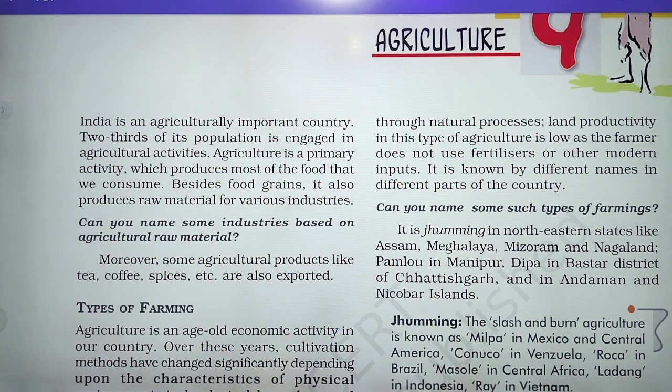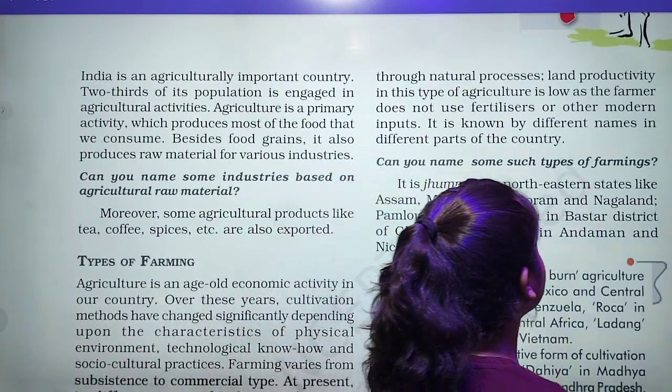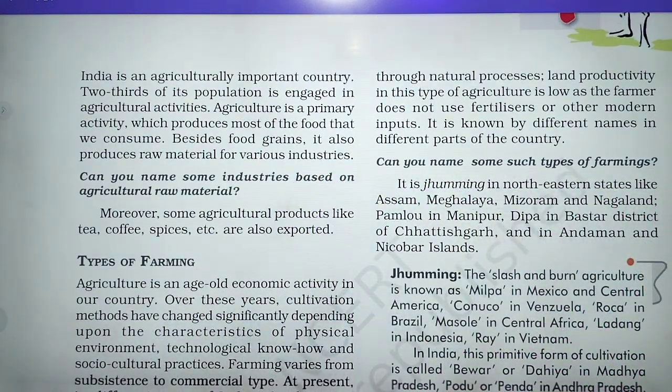Now here it is given that it is called Jhum in the northeastern states like Assam, Meghalaya, Mizoram, Nagaland. So in these northeastern states, they call the slash and burn method Jhum.